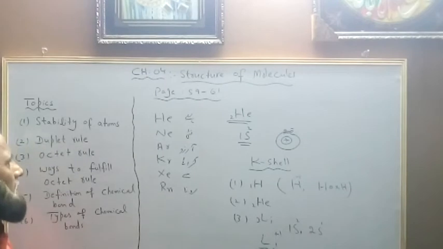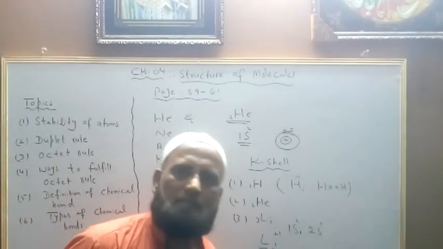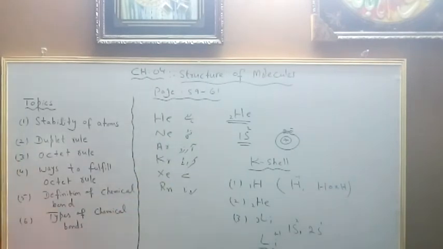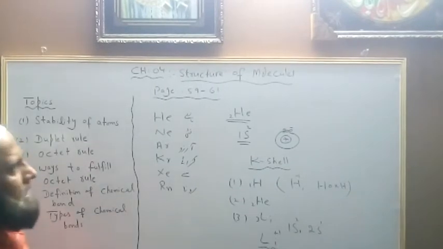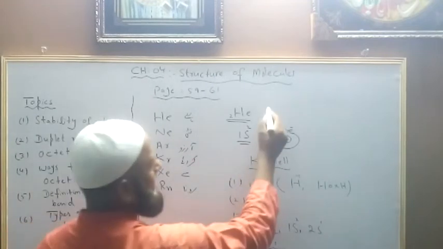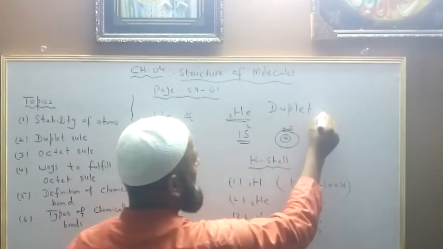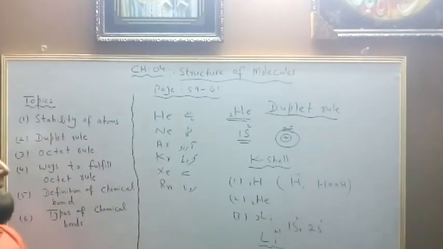After that, dear students, we have another rule, that is the octet rule. Please note down the elements that obey the duplet rule. I'm giving a pause.